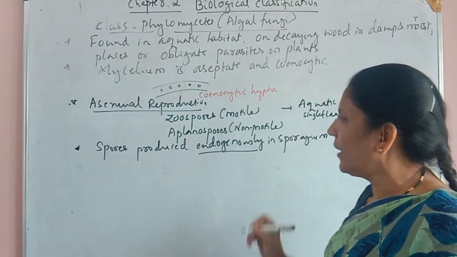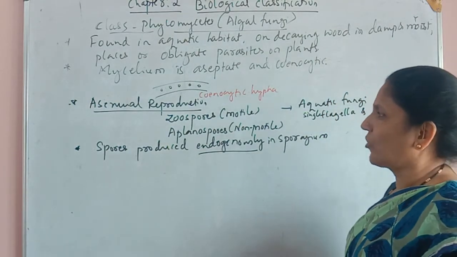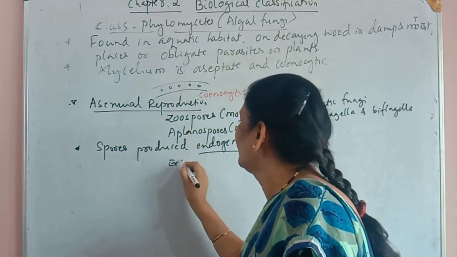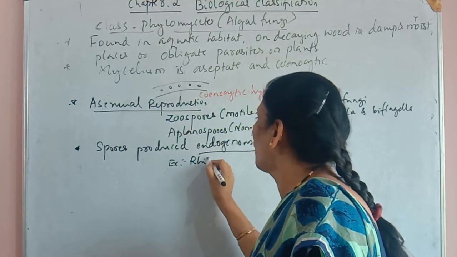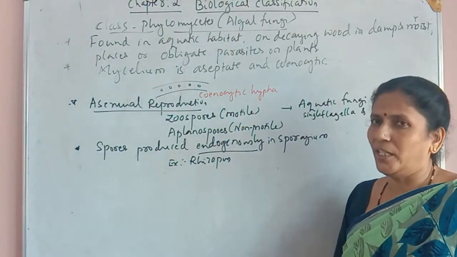Let us draw the vegetative structure of one of the members by taking the example of Rhizopus. I am going to explain what is endogenous.